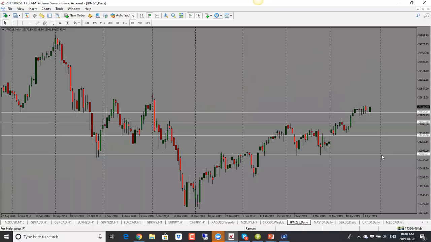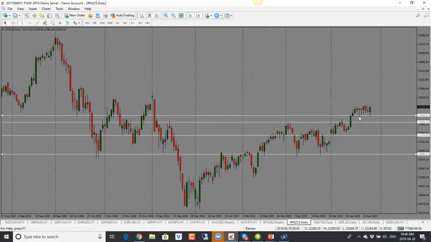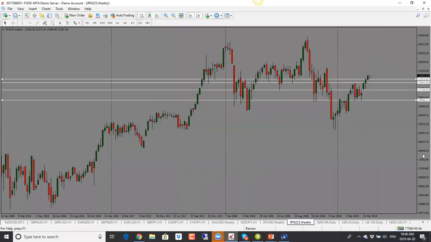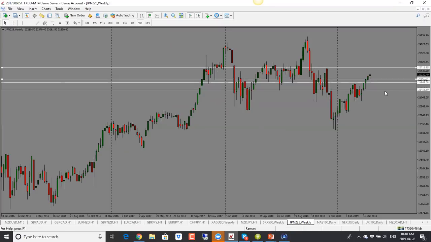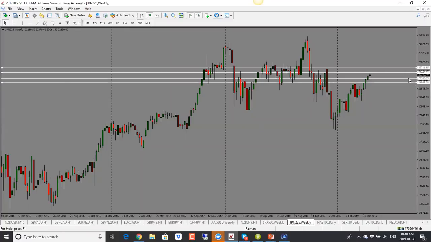And then we have Nikkei here. As we can see, Nikkei has been holding above this previous support level, which suggests that it could move higher as well. So this one is looking bullish. We have a pin bar here, a bullish pin bar, and we could see a move higher. The first target here will be 450 and then 700. So bullish bias for Nikkei here as well.